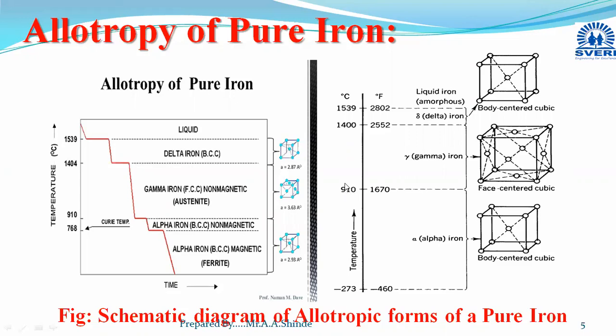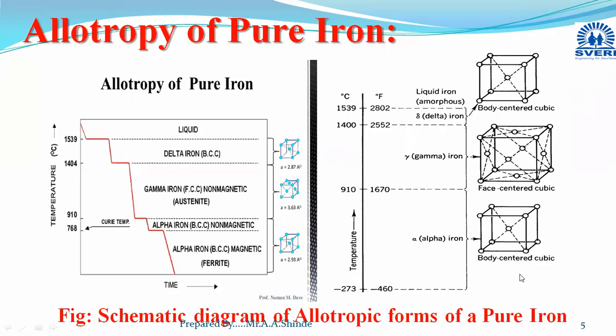You may get 911 or 914 like that, or sometimes you may get 910 also. Then in this temperature range, starting from 910 degrees Celsius to 1400 degrees Celsius, the iron shows face centered cubic crystal structure, and it is named as gamma iron. Then above 1400 degrees Celsius, again this face centered cubic crystal structure changes to body centered cubic crystal structure, and it is termed as delta iron.